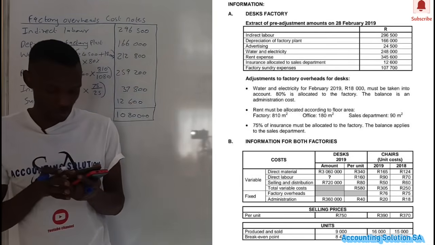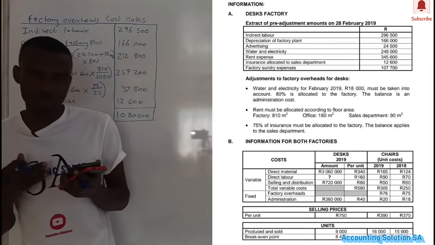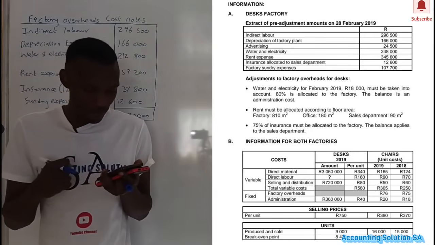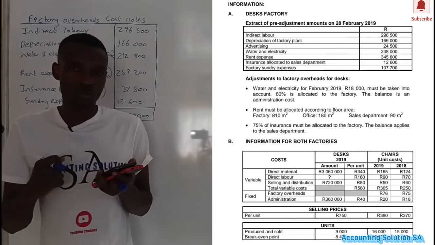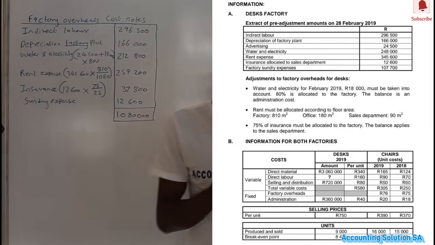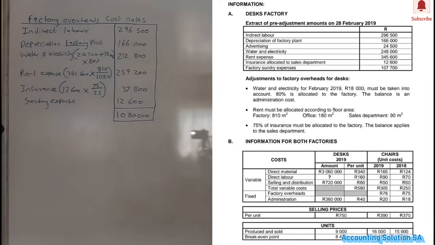So let's just proceed to number 2. Number 2, they want us to calculate the total cost of production of finished goods. We have to base it on the information that we have. So based on the information that we have, information number B. They say that, remember, the one that we are calculating is for the desk factory only.